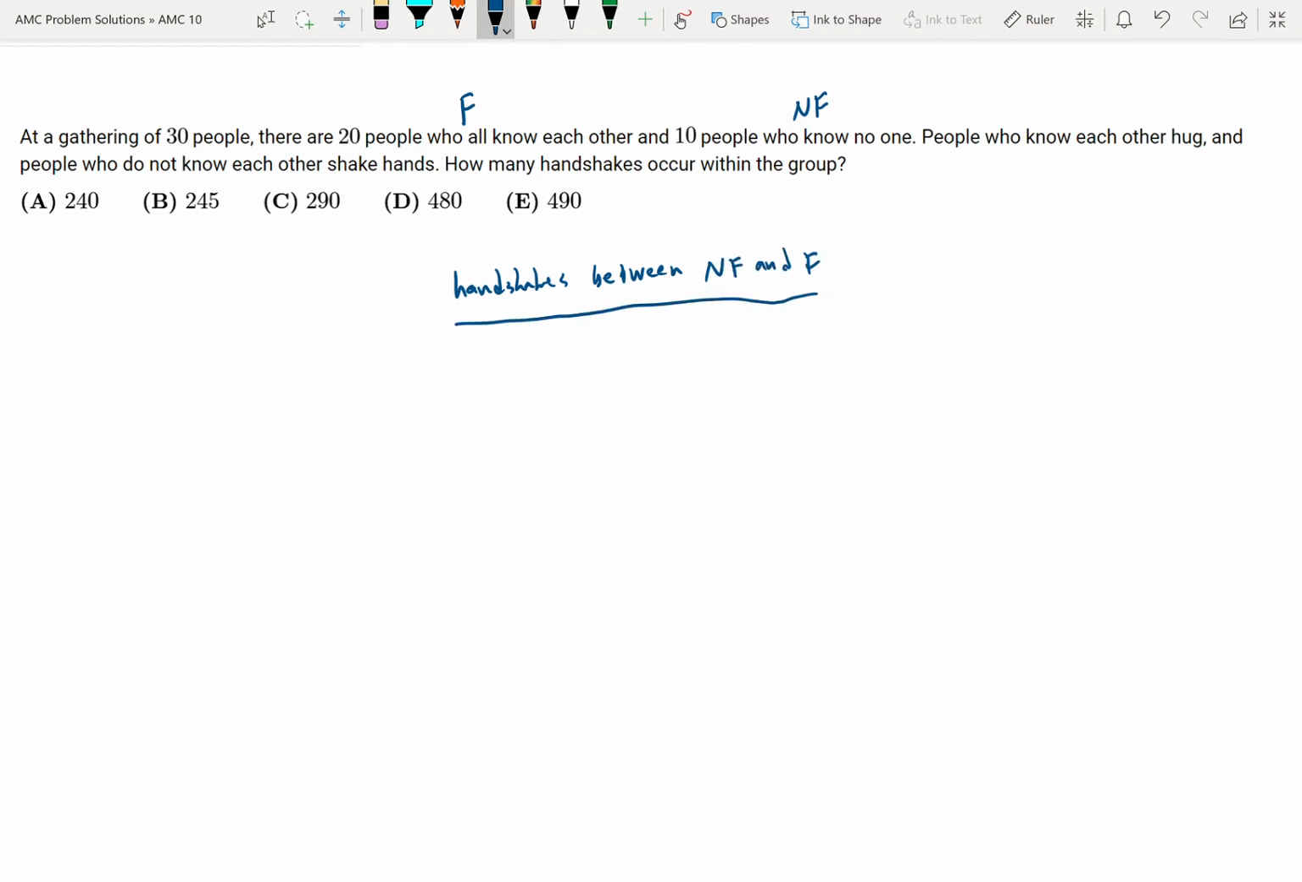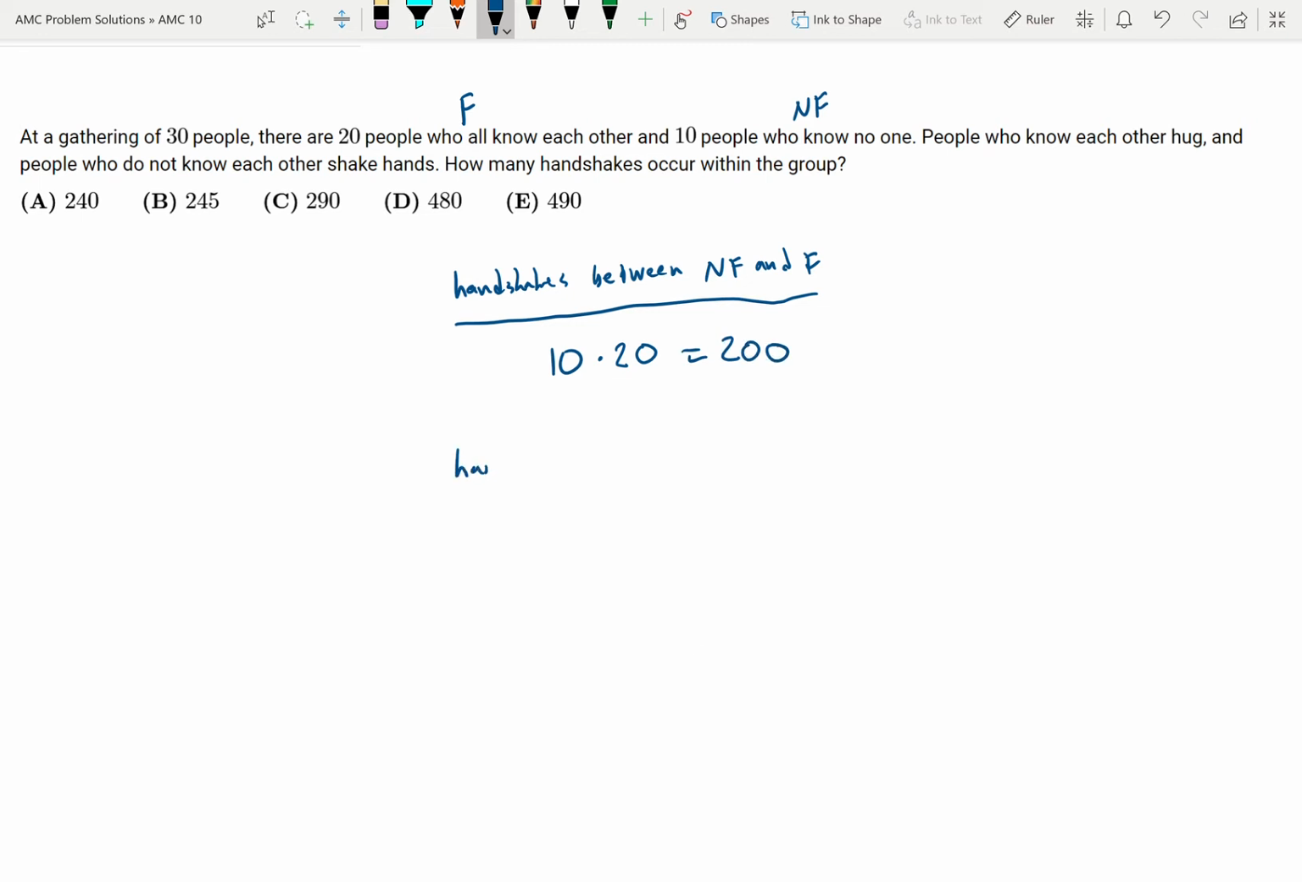So this is pretty simple. If you take one person in the NF group, they're going to shake hands with every single one of the people in the F group. And that's going to be the case with all of the people in the NF group. So basically, every single person in the NF group is going to shake 20 hands. So 10 times 20, you get 200 handshakes there.